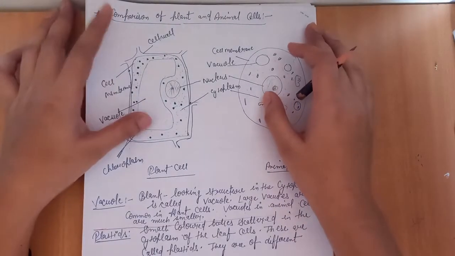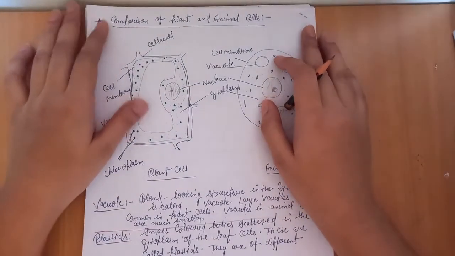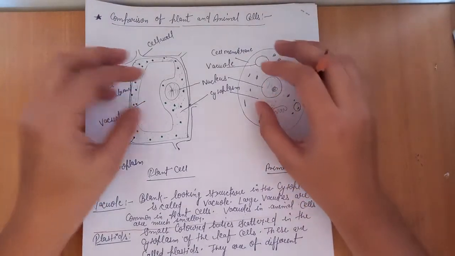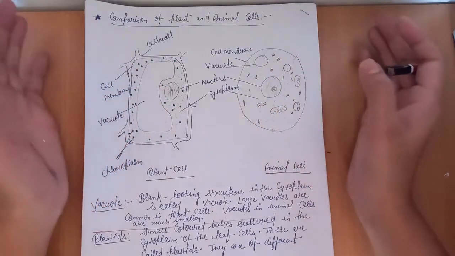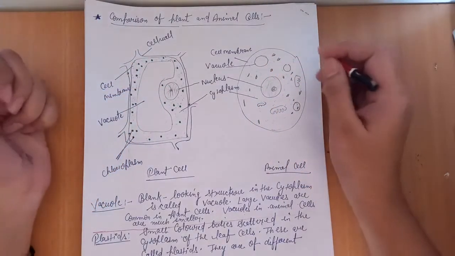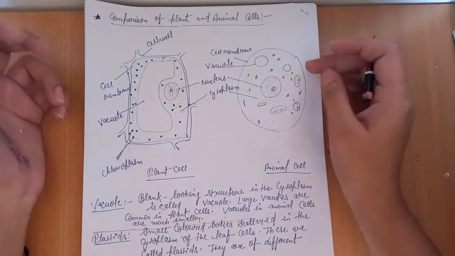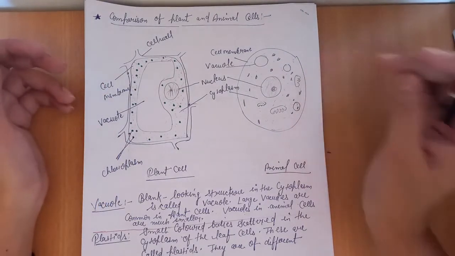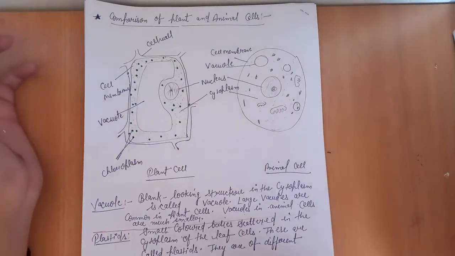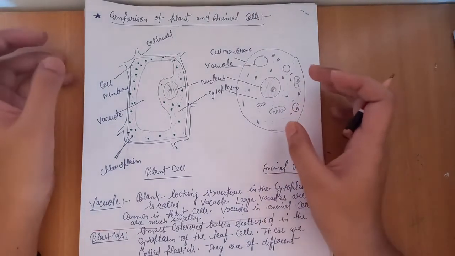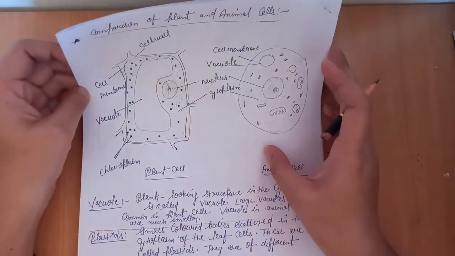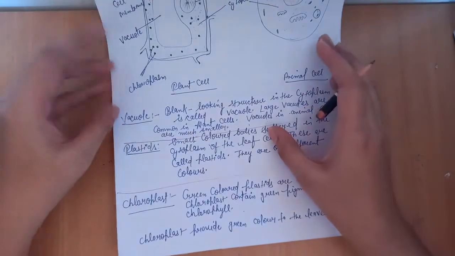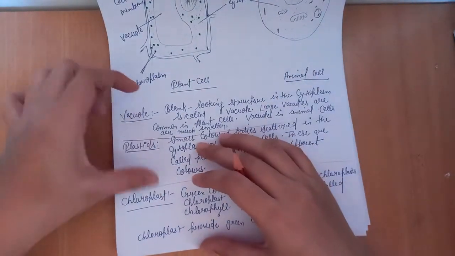Now let's discuss the comparison of plant and animal cells. You know about cell organelles, the organelles which are present inside the cell, in the cytoplasm region of the cell. Like Golgi body, mitochondria, endoplasmic reticulum, these are cell organelles found in the cytoplasm of the cell, and you will study about them in further classes. But here we have to discuss some cell organelles like vacuole and plastids.